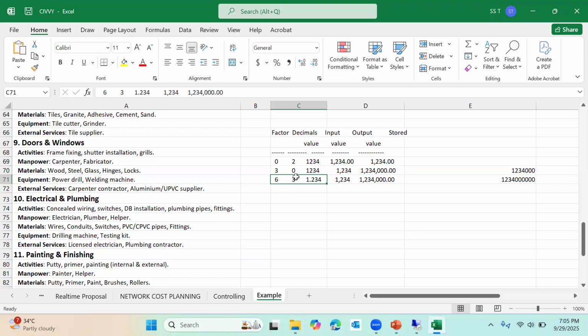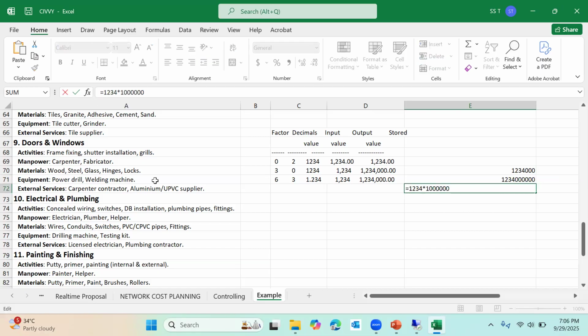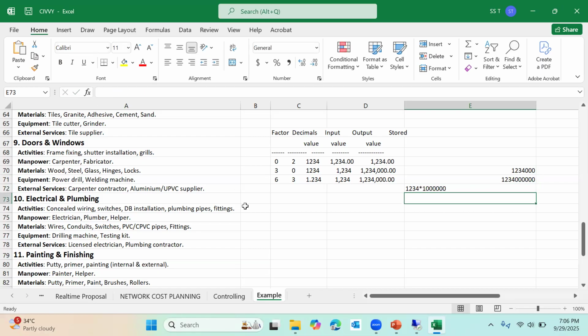6 means 6 zeros. But in this case decimal places is 0, and here in this case decimal places is 3. How do I have to keep from here? Okay, from here let me take this value as it is. Or else let me enter 1, 2, 3, 4, 6 zeros. 1, 2, 3, 4, 5, 6.